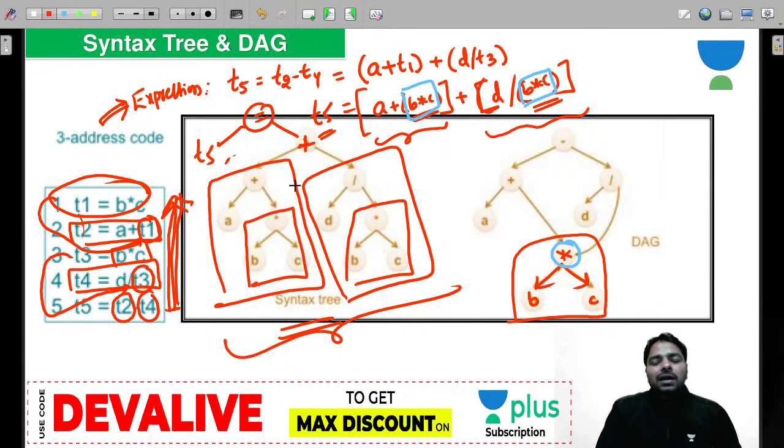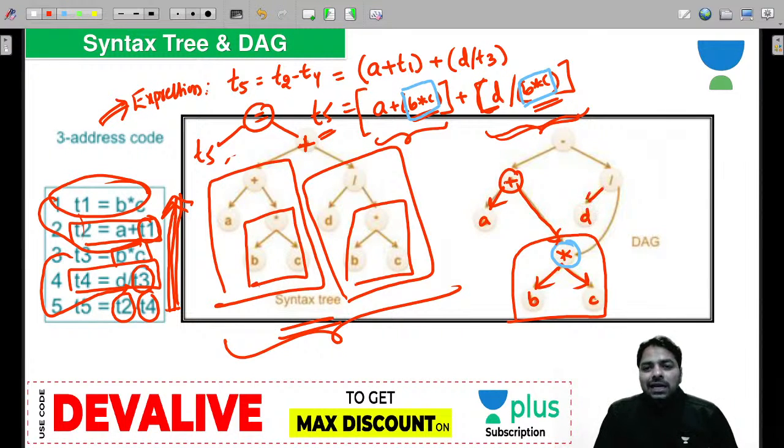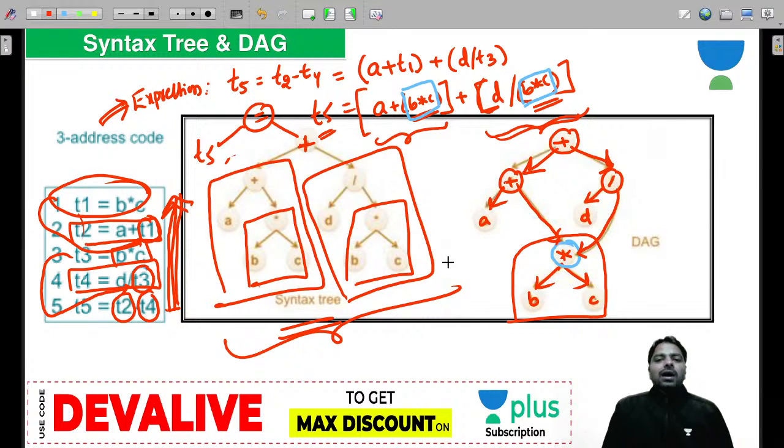Now how do you do that? On the left hand side you can see A plus B star C, and on the right side you have D, which is the left operand to the division, and the right operand is also B star C. And then the plus is going to be used for both of them, and equal is not required. So this is the DAG.